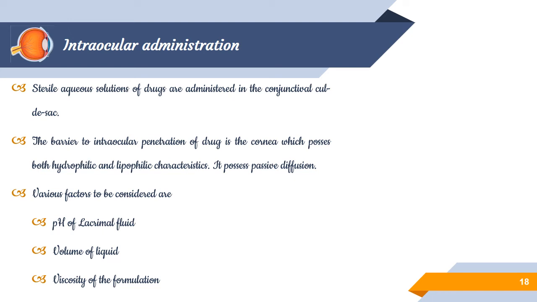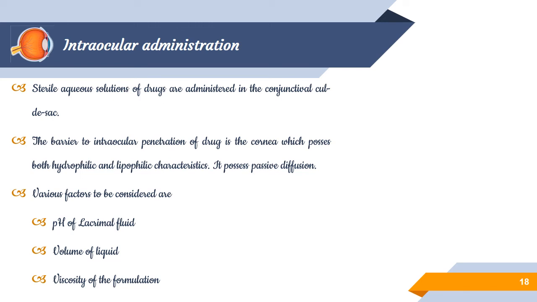Higher pH decreases the tear fluid and promotes drug absorption, whereas lower pH increases lacrimation and subsequently leads to drainage of the drug, which leads to loss of drug also. And the rate of blinking also influences drainage losses.